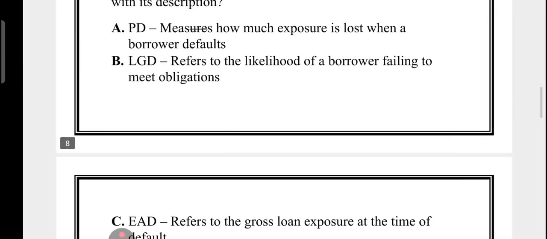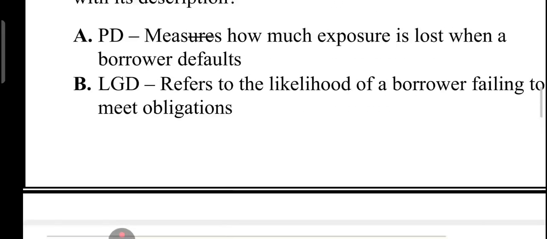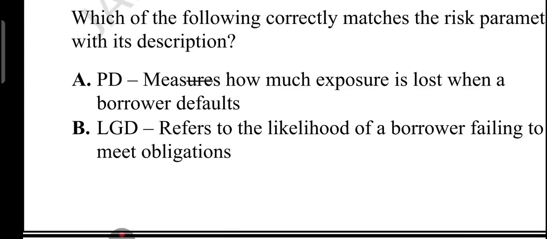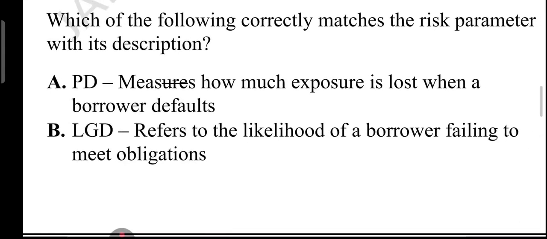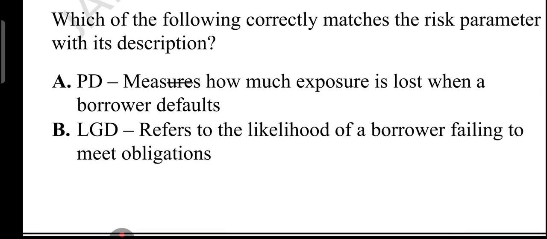Again, I am showing you all the 4 options. Please try the question on your own. Now let's start with the first option. Option A says that PD measures how much exposure is lost. This is incorrect, because PD stands for probability of default. It tells us how likely the borrower is to default. Simple example: suppose a borrower has 2% PD, that means there is a 2% chance that they might not repay the loan. But this option wrongly says that PD is about how much is lost. No, how much is lost is about LGD, not PD.